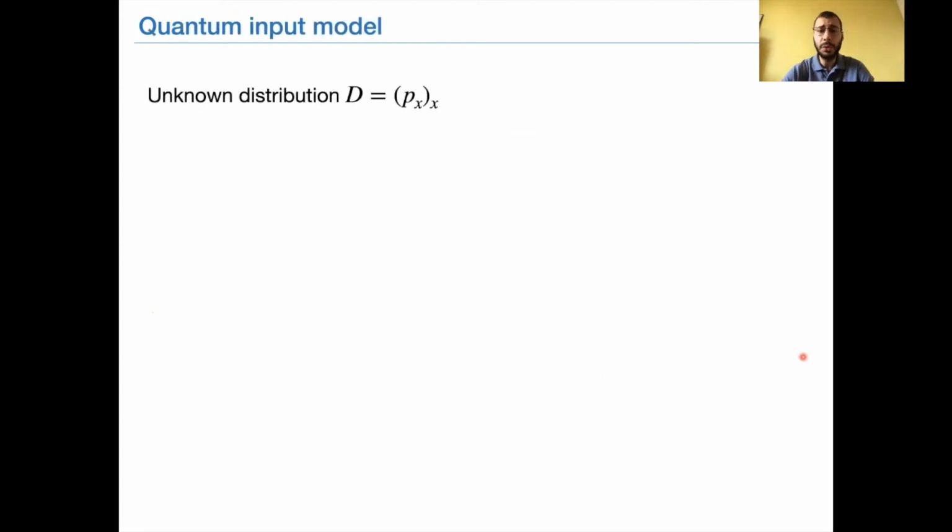So now let me move to the technical part of this presentation. First, I will define what the input model is in the quantum setting. There is some unknown distribution D, which corresponds to the distribution for which we want to estimate the mean mu. Let's say this distribution is represented by a probability vector P of X.